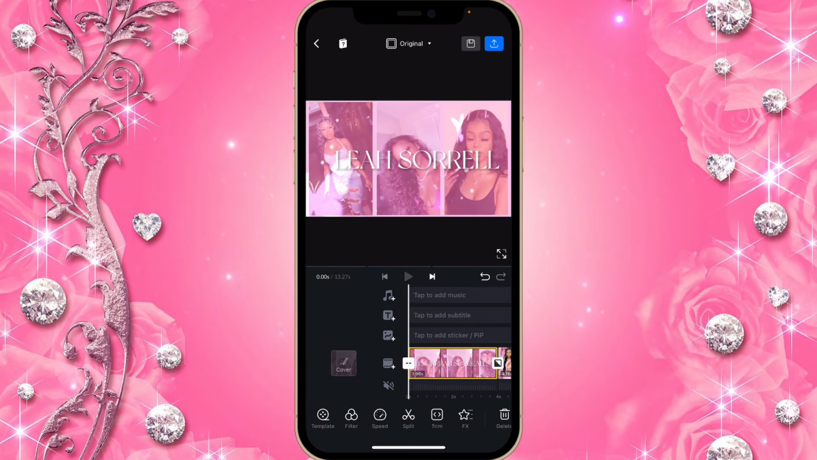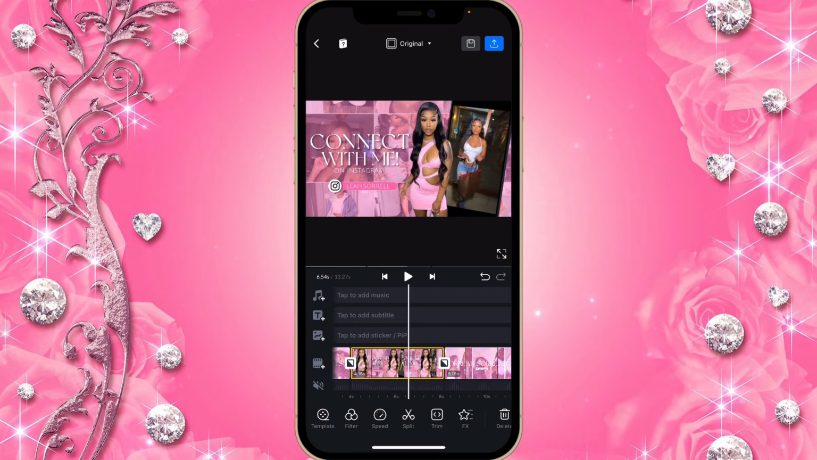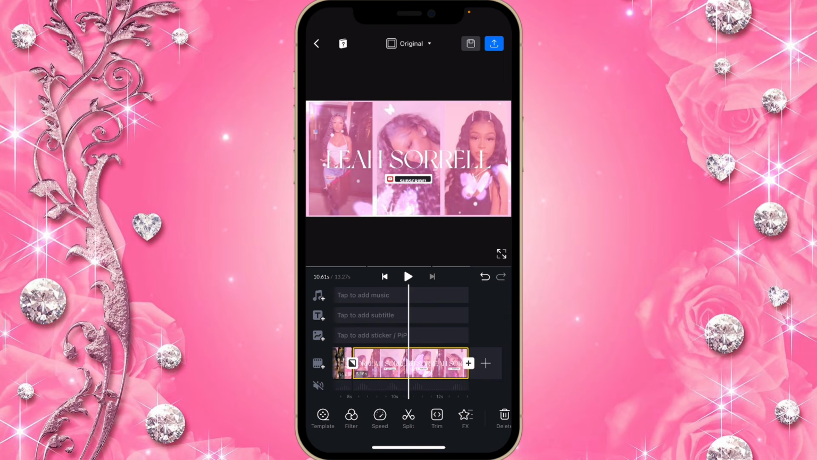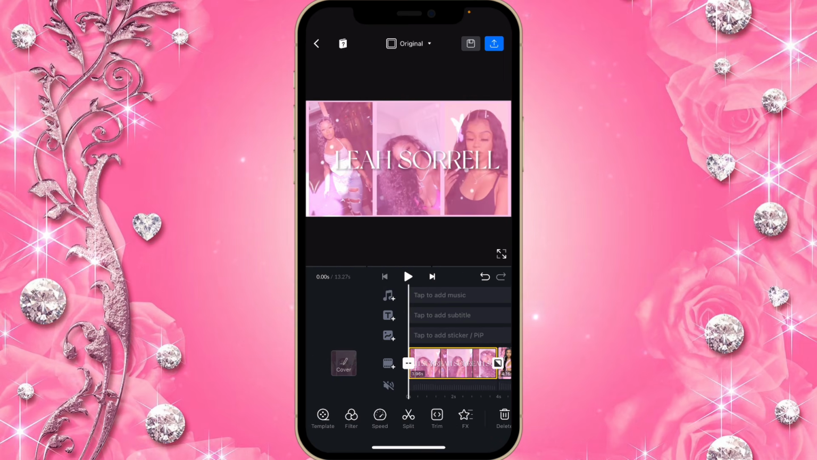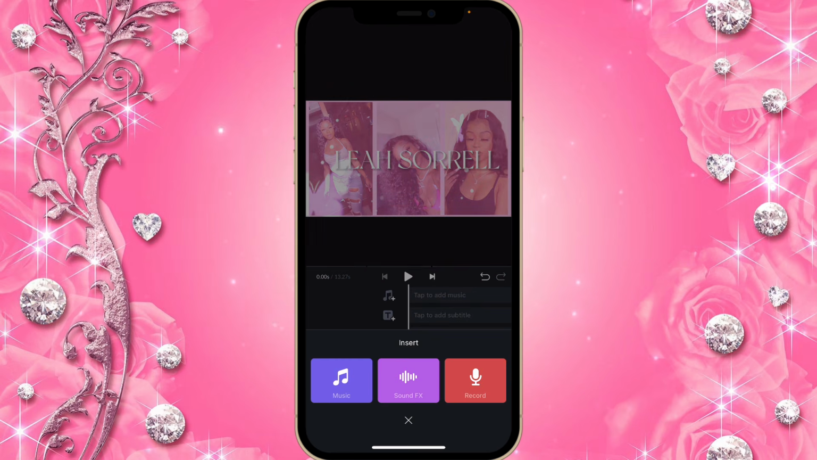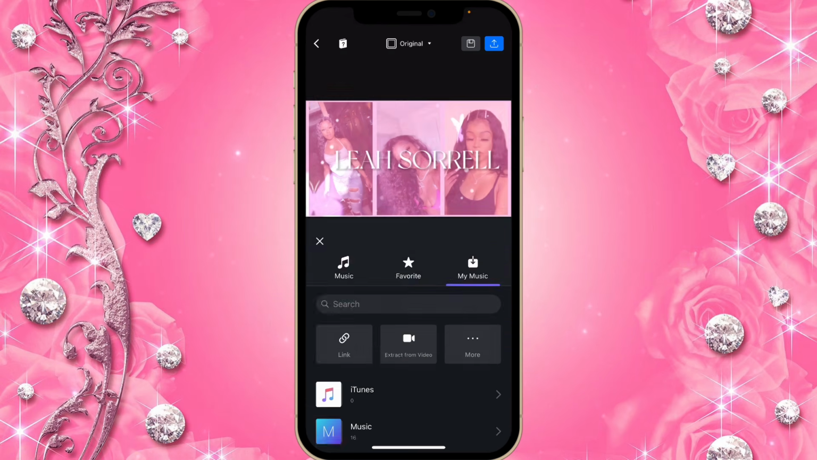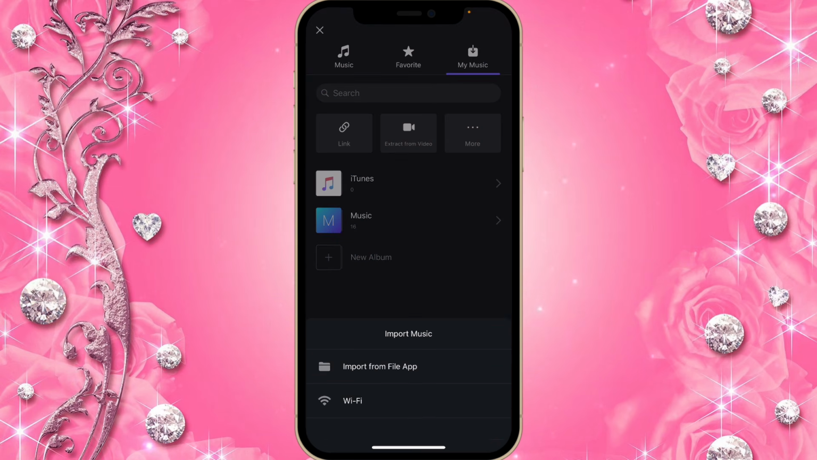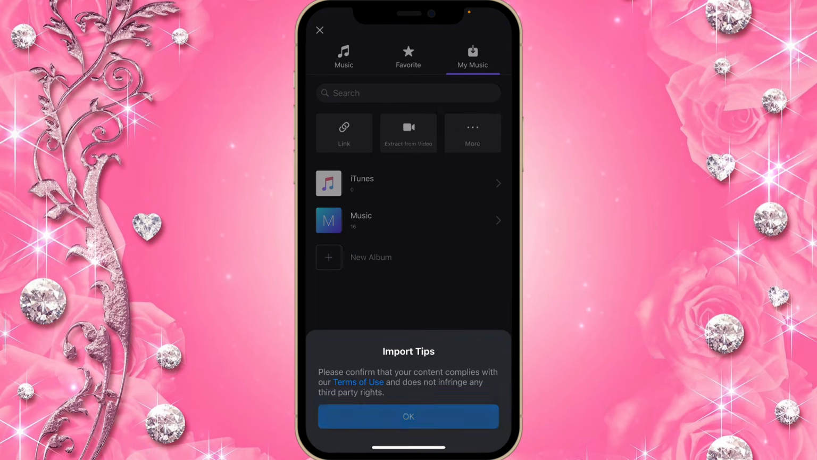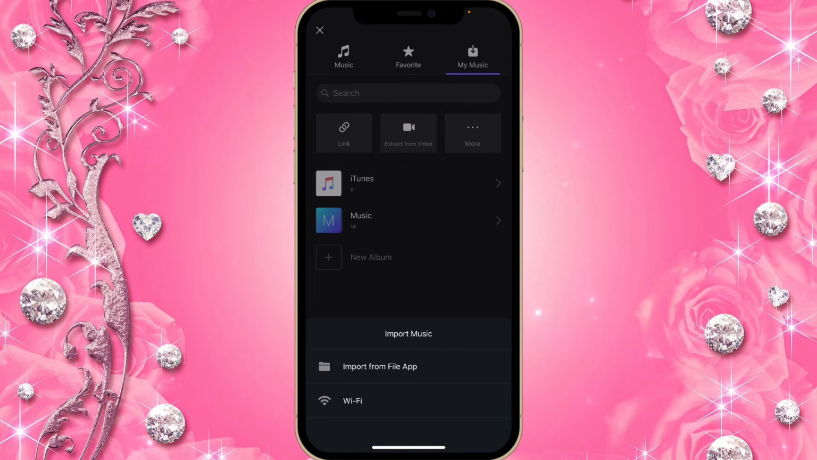And then that's it, guys. That's the way I did this intro. So I'm gonna show you guys how to add music. If you want to add your music, you click on this music icon there and then music. If you have an iPhone, you can just click on more and then import from file app.